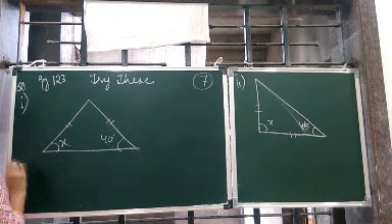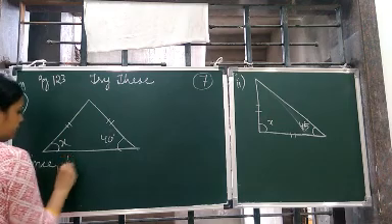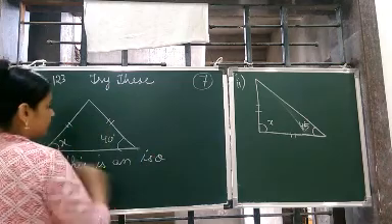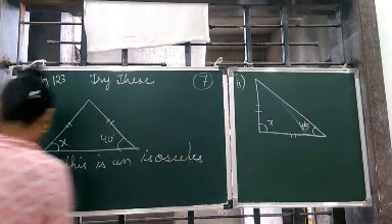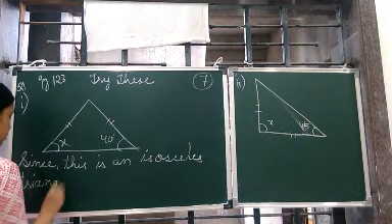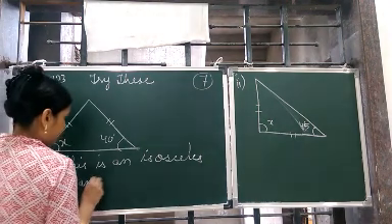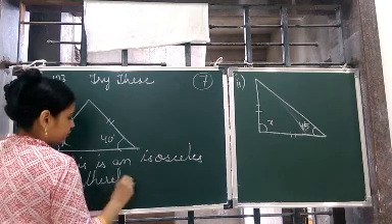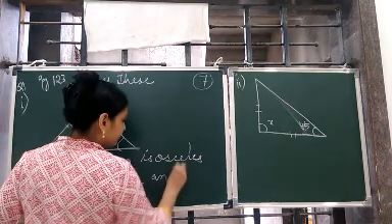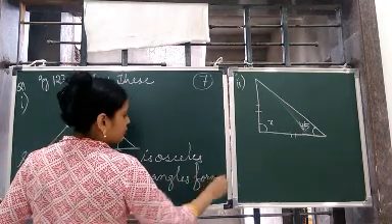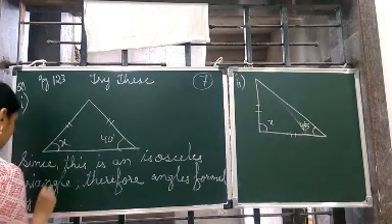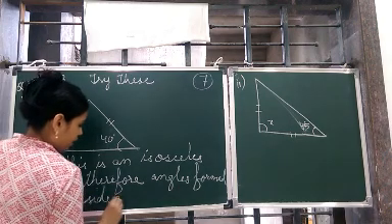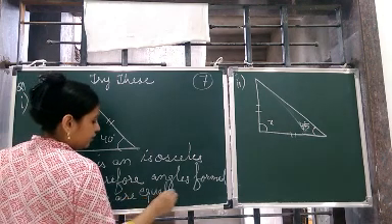You can write: since this is an isosceles triangle, therefore the angles formed by the third side are equal, है ना, are equal.